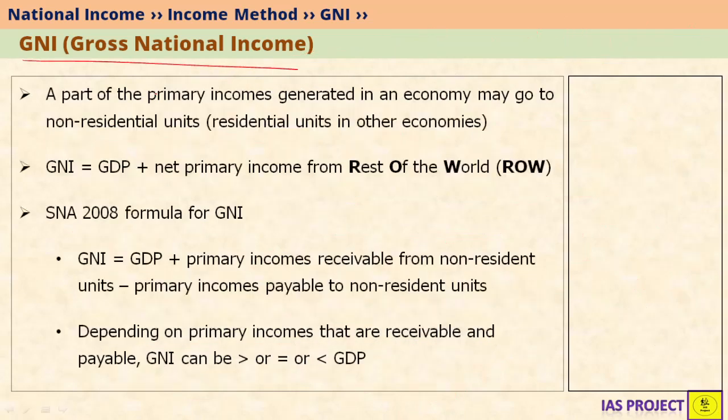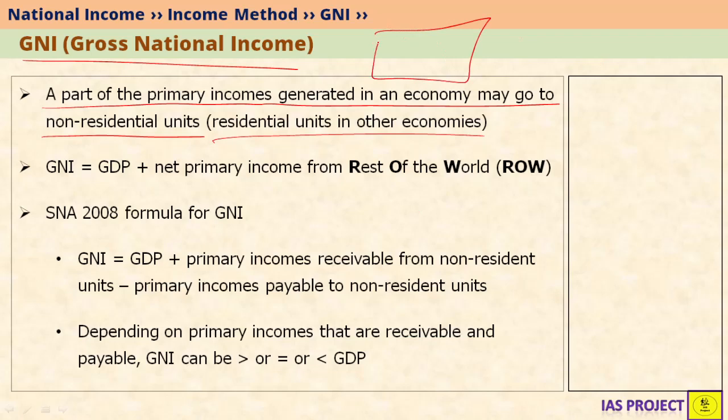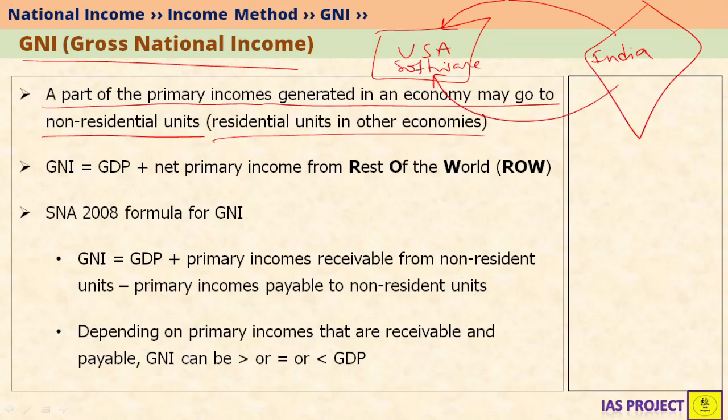If we talk more about gross national income, a part of primary incomes generated in an economy may go to non-resident units, that is, units which are outside the economy. Let's consider this with an example. Let's consider this is USA. Let's consider this as India. Some Indian individuals may go to USA to work, let's say software engineers. Also, some companies from India may go to USA and establish companies there.